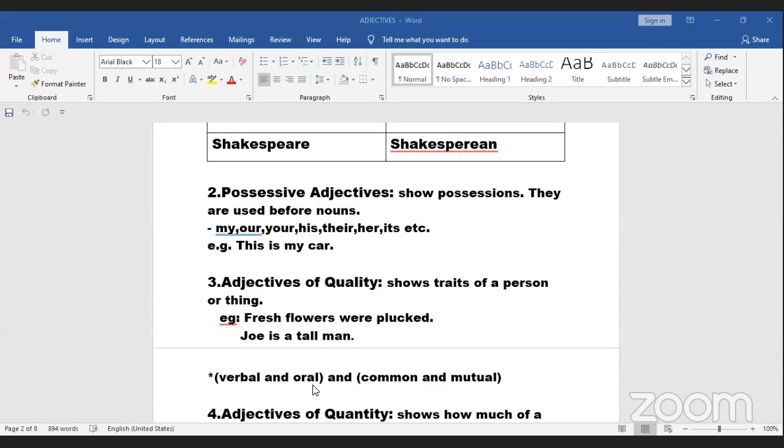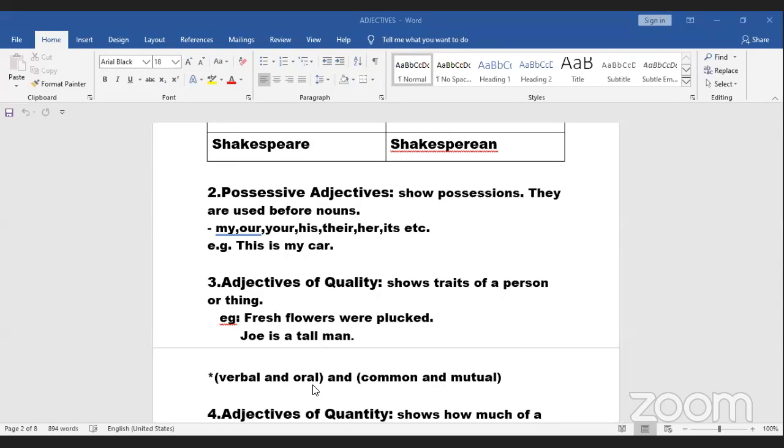Okay, verbal. Now oral, if I'm talking about oral skills, that means attributed to the talking skills only. Just talking skills, that is oral. But verbal is anything that is attributed to words, be it in writing or talking. So that is a difference. Verbal is anything attributed to words. Oral is anything attributed to talking skills.